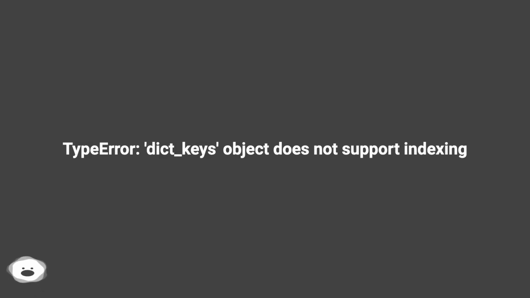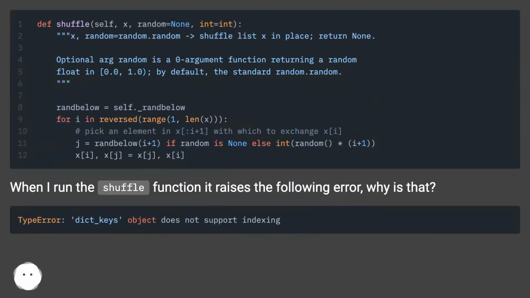TypeError: 'dict_keys' object does not support indexing. When I run the shuffle function, it raises the following error. Why is that?